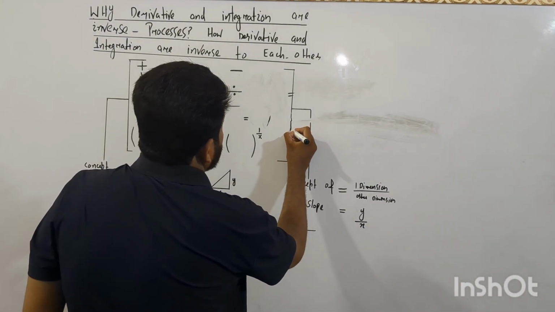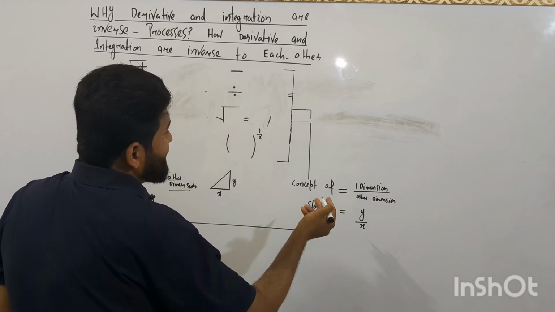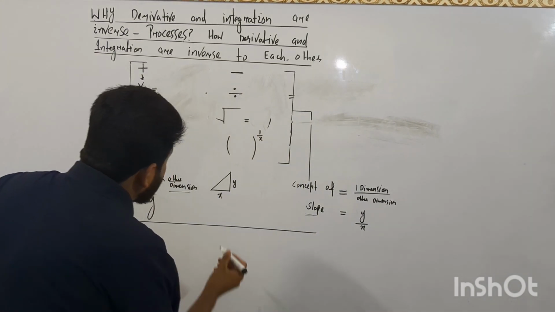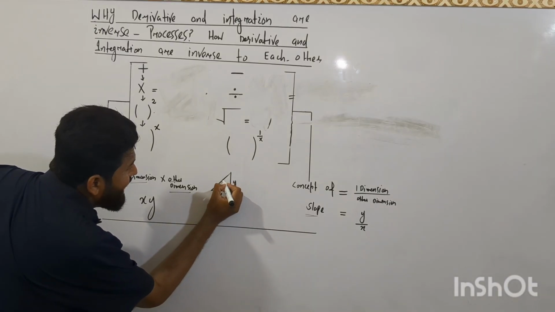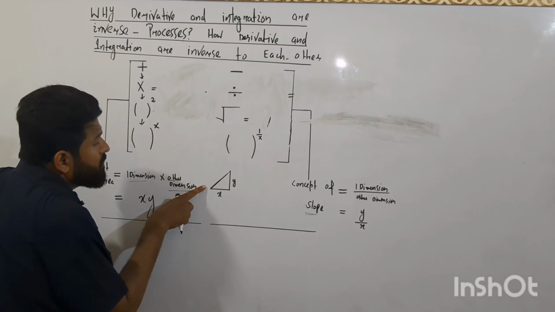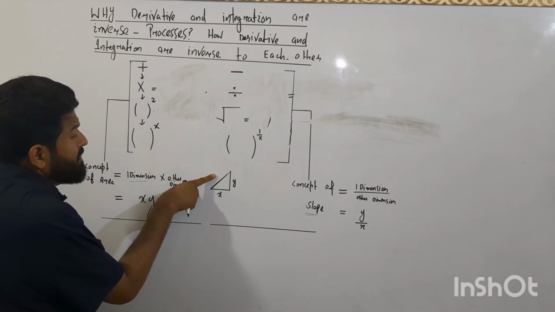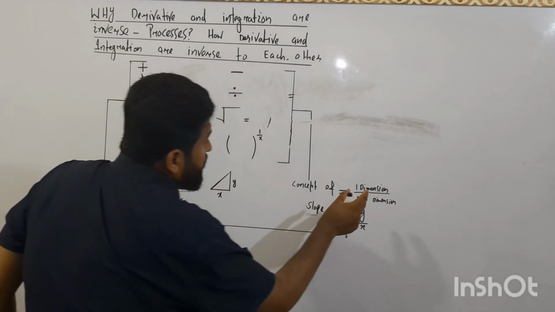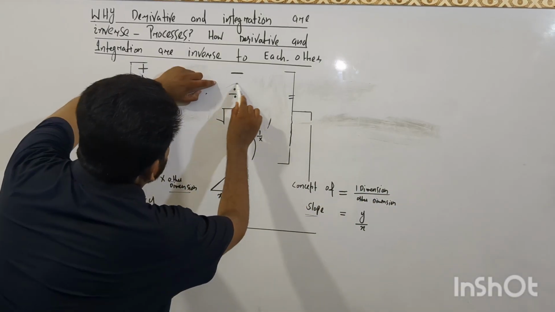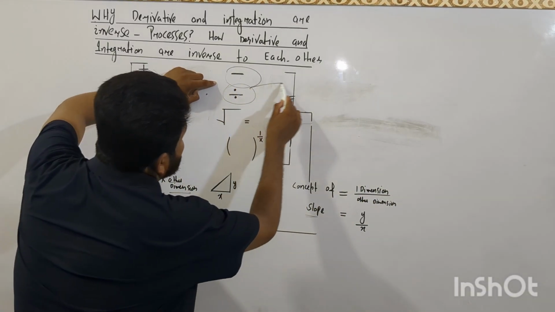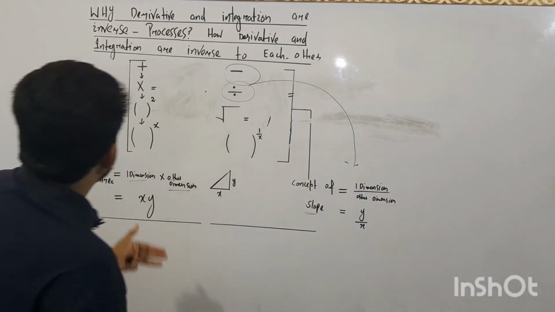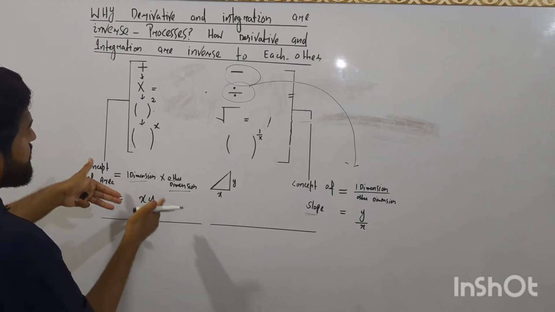What is the concept of slope? Slope means how steep it is, how difficult it is to run over. This means division of one dimension by the other dimension, and from division the concept of slope comes. From multiplication the concept of area comes.